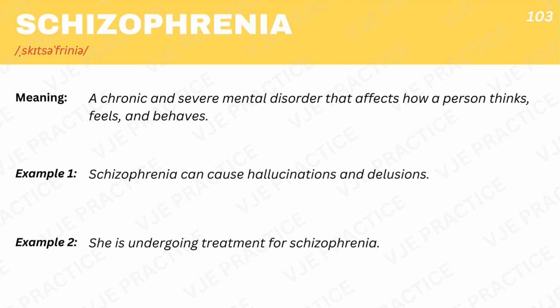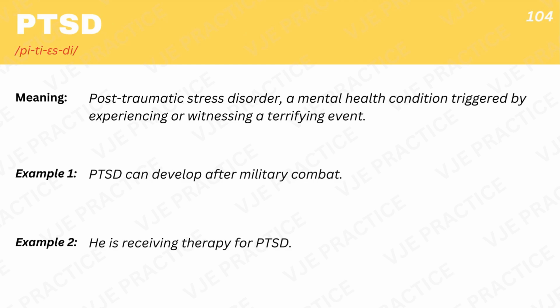Schizophrenia, a chronic and severe mental disorder that affects how a person thinks, feels, and behaves. Example 1. Schizophrenia can cause hallucinations and delusions. Example 2. She is undergoing treatment for schizophrenia. PTSD, post-traumatic stress disorder, a mental health condition triggered by experiencing or witnessing a terrifying event. Example 1. PTSD can develop after military combat. Example 2. He is receiving therapy for PTSD.